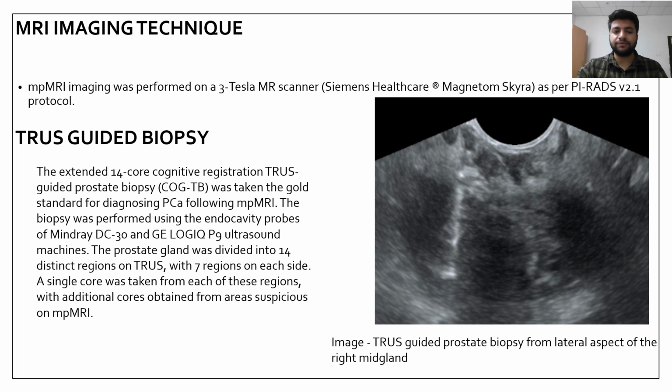The prostate gland was divided into 14 distinct regions on TRUS, with 7 regions on each side. A single core was taken from each of these regions, with additional cores obtained from the area of suspicion on MP-MRI. This is the image which is showing TRUS-guided prostate biopsy from the lateral aspect of the right mid gland.